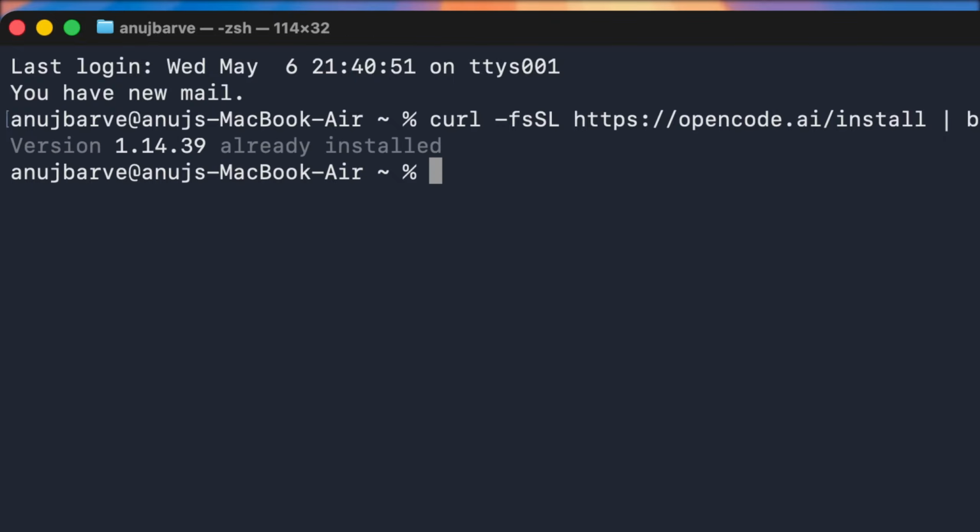Let's see what it does. So it's already installed, but it's pretty simple. So I assume it won't take long for you guys. And to invoke it, you will just type opencode.